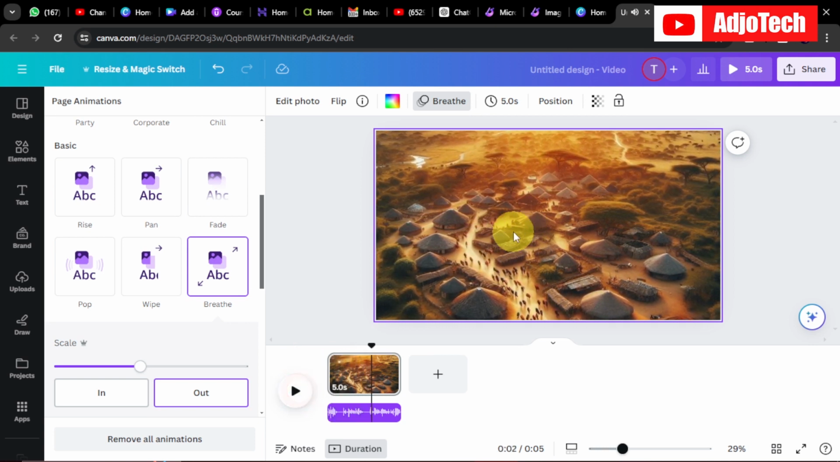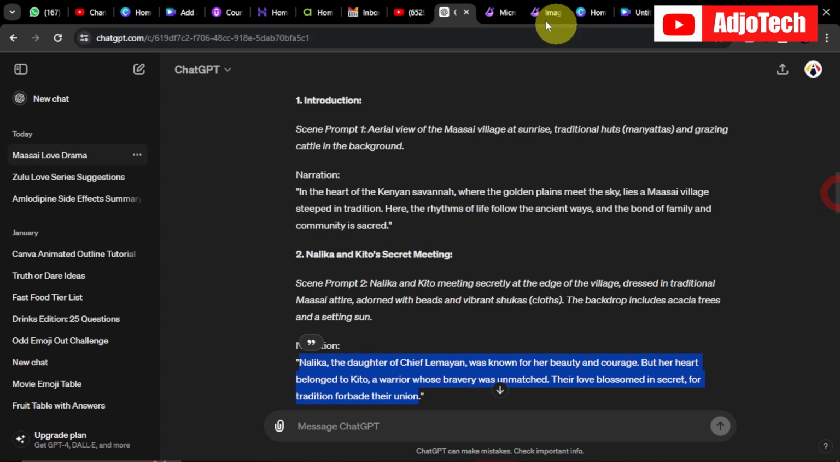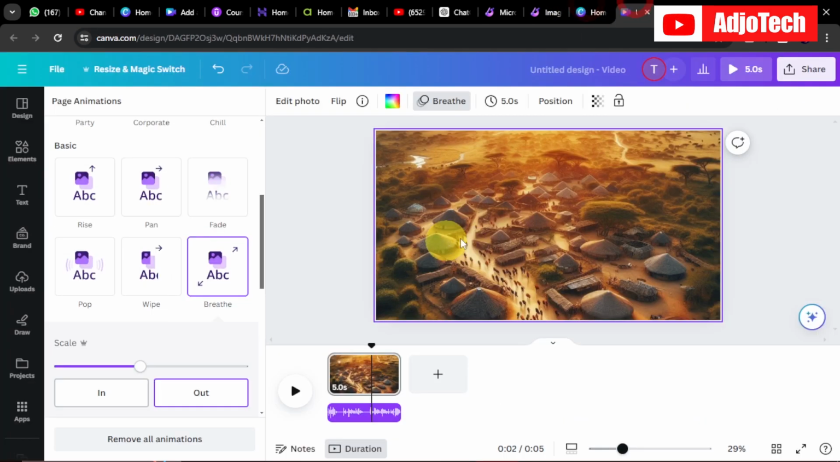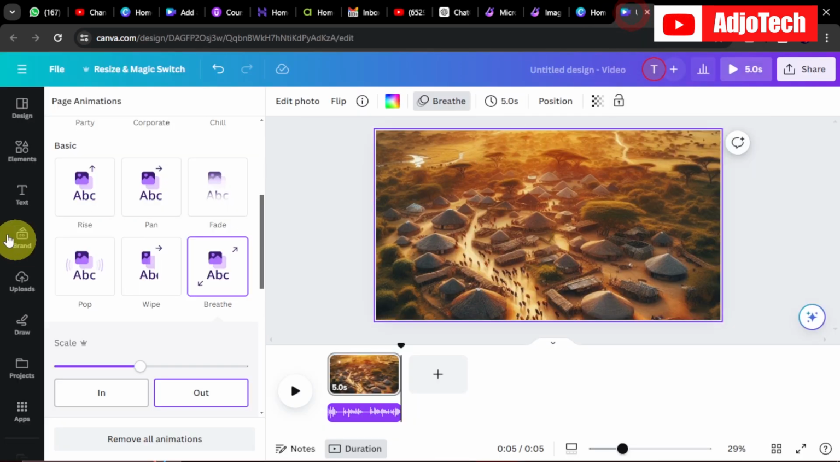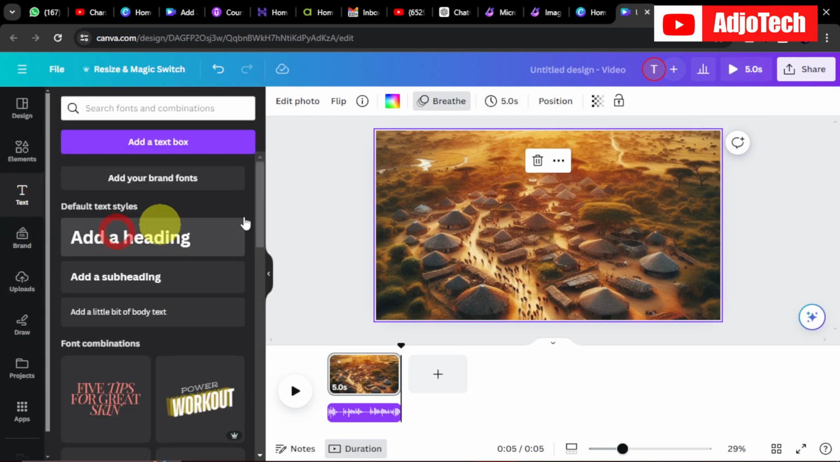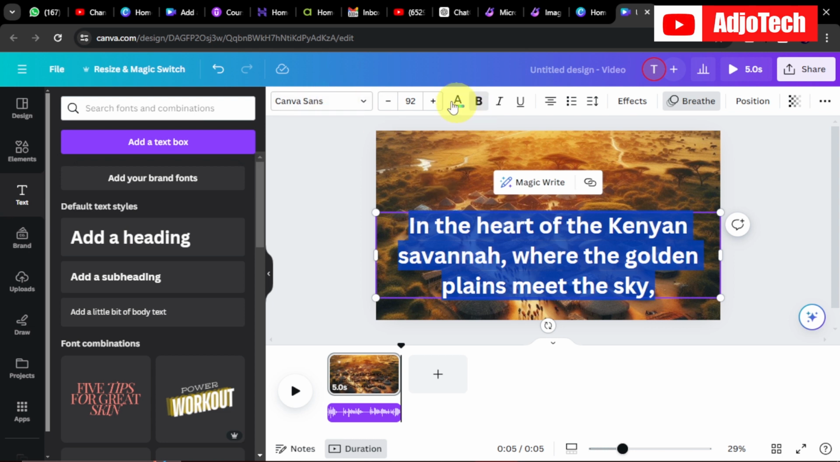If you want to put in the text on it, then we can actually go back to ChatGPT here. So we can see we can copy all from here up to the sky. We can copy from there, and then we'll come back to Canva. We can just go to text and then just put that right here. I can paste this here and then change the text color to white.